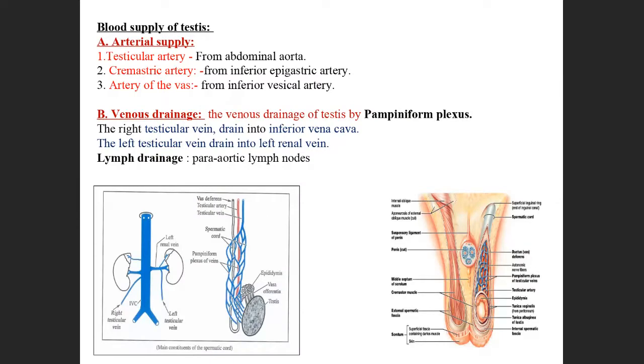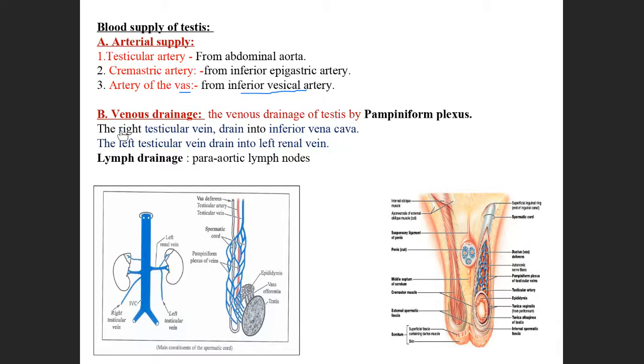Next, what is the blood supply? The blood supply is by the testicular artery. This testicular artery comes from the abdominal aorta. The cremasteric artery is a branch from the inferior epigastric artery, and there is the artery of vas. Vas is the short form of vas deferens.